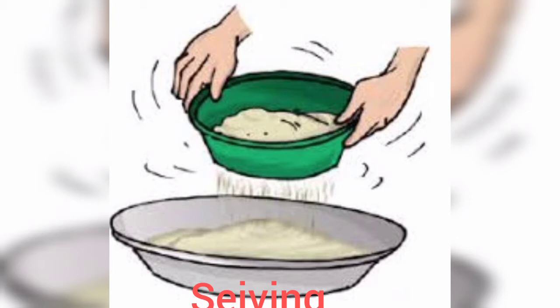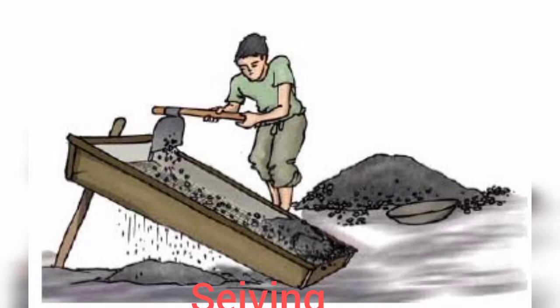In construction, how is it used? It is used to remove the impurities or the big stones from the sand to make the sand fit for construction. This is the method to remove impurities from sand using sieving.